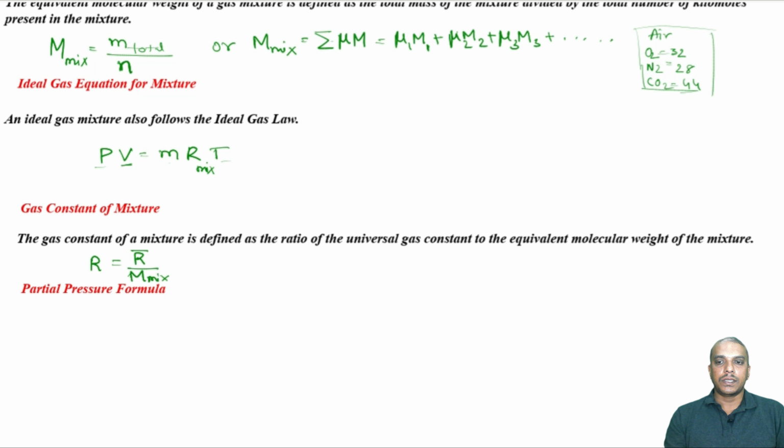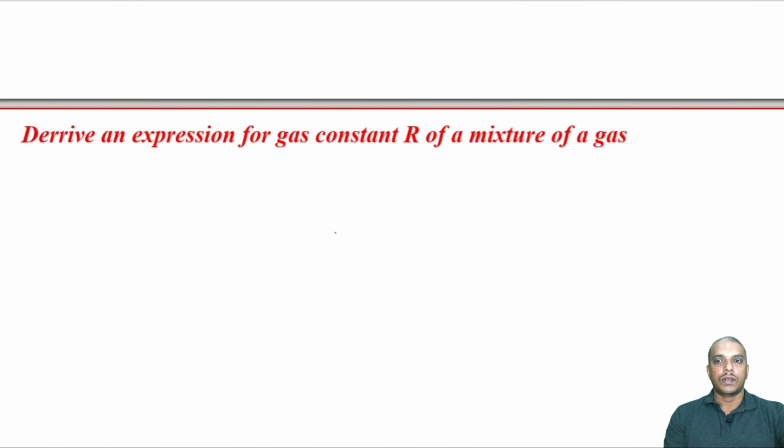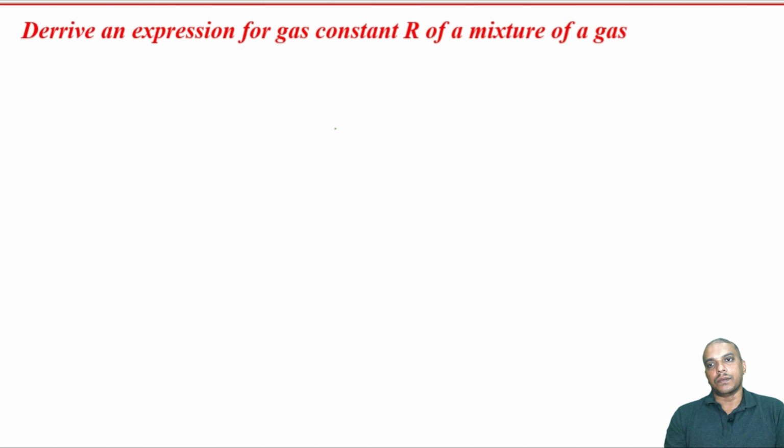Okay. Now, the partial pressure formula is also like this. Let us say we have a gas mixture of A, B and C. Then the partial pressure of A will be the mole fraction of A multiplied by the total pressure. The partial pressure of B will similarly be the mole fraction of B multiplied by the total pressure. All right. We will move on to a derivation.